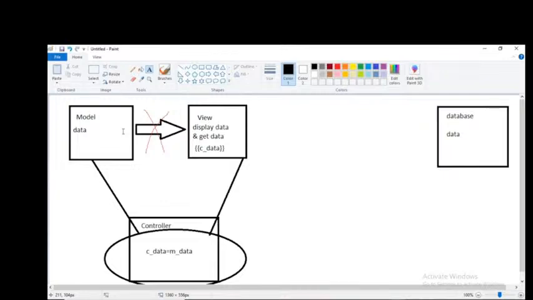If you want to retrieve the data from the database, there should be a connection, a relation. Since it is a client-side technology, we cannot connect. Then how can I do it? That's why in every company there will be server-side developers. Understanding it, everybody? In every company there will be server-side developers.